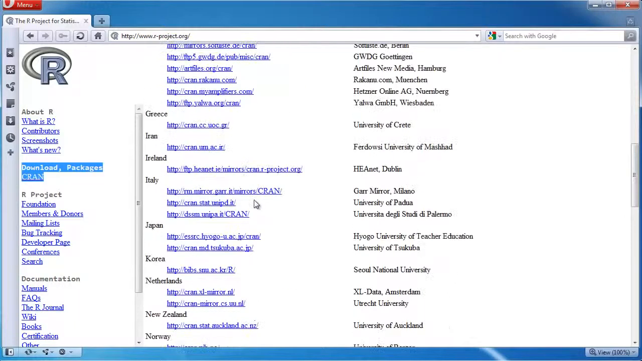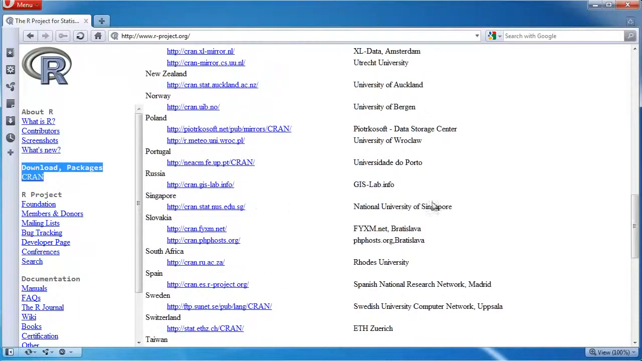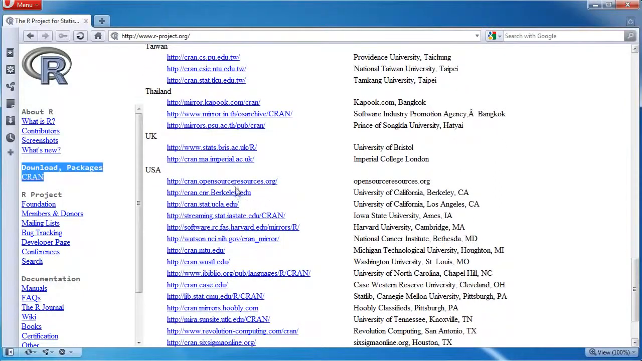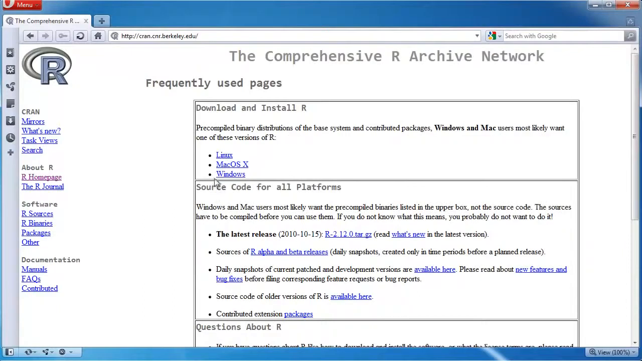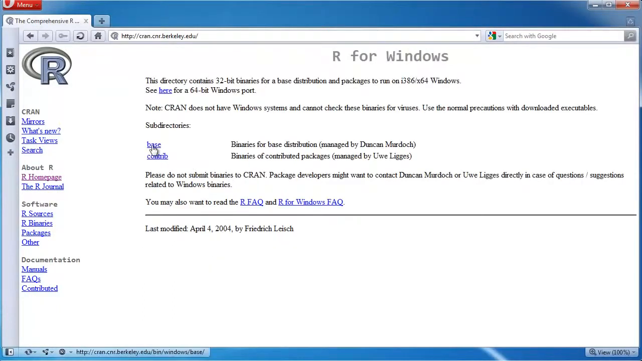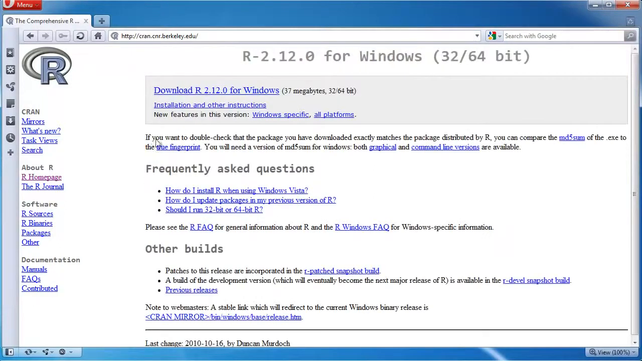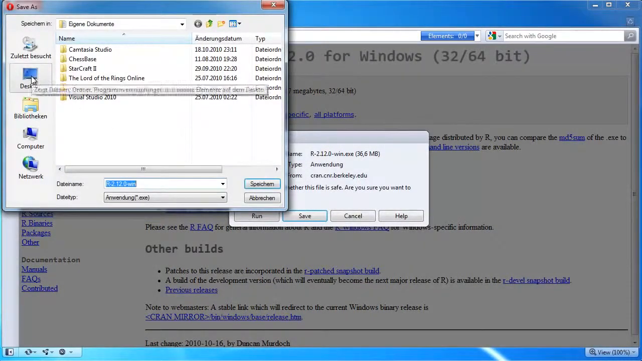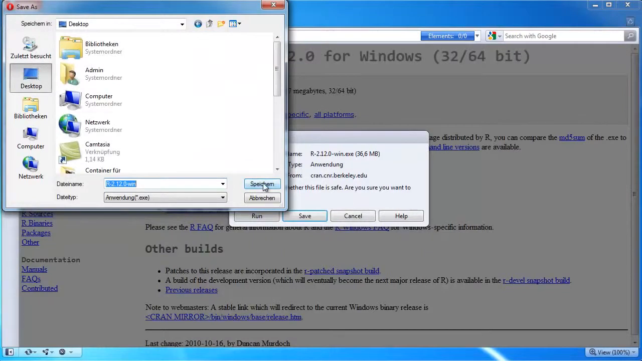I choose a location next to me, which is... and I'm using Windows. I want to download the base distribution and I click here, download. Save, and I save it on the desktop.